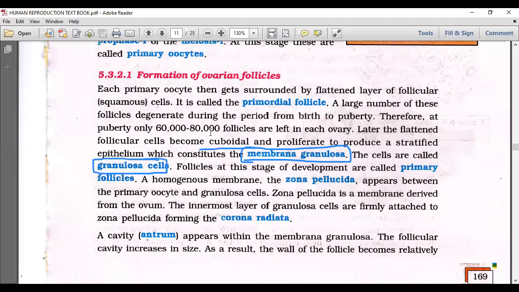So the follicle at this stage develops, primary follicle: a homogeneous membrane, zona pellucida, appears between the primary oocyte and granulosa cells, that I showed in the diagram now. Zona pellucida is derived from the ovum actually. Then corona radiata is derived from the granulosa cells. Corona radiata is formed. Okay, then after that a cavity, antrum. When we are reading, that visual should come to mind. The visual we took earlier on board should come to mind. Otherwise, you can't understand a single line from here.